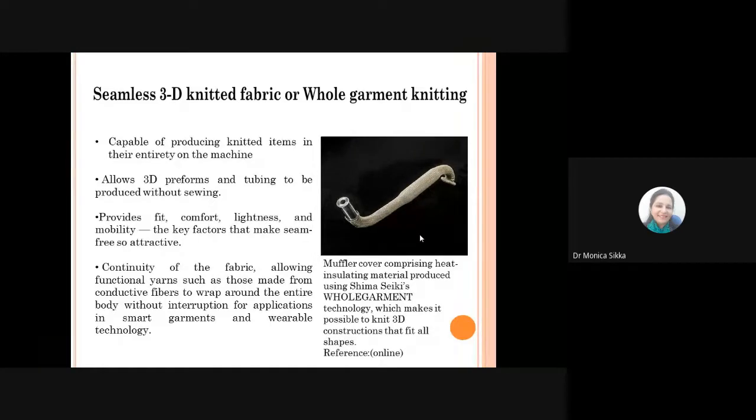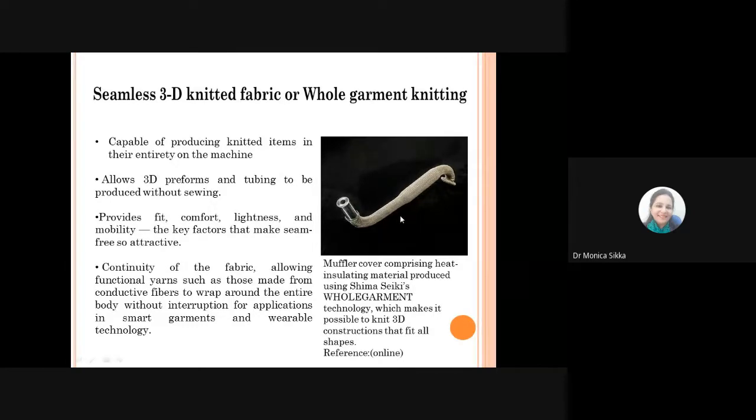So that's the difference. But the capability of producing knitted items in their entirety on the machine has been achieved by this Shimazaki whole garment technology, which makes it possible to knit 3D constructions that fit all shapes. So it actually allows a 3D preform to be made, and you can produce things in a tubing structure like this without seams and without any kind of sewing. So you're producing a whole product in the form of an integrated structure, which doesn't need any kind of sewing or seams.